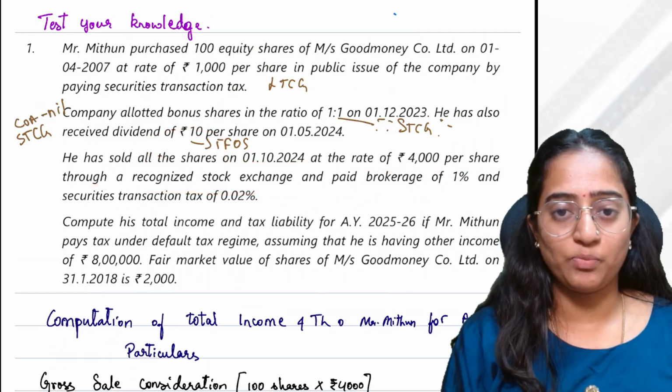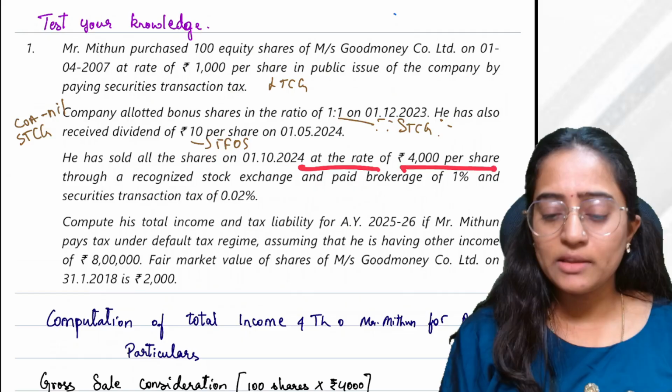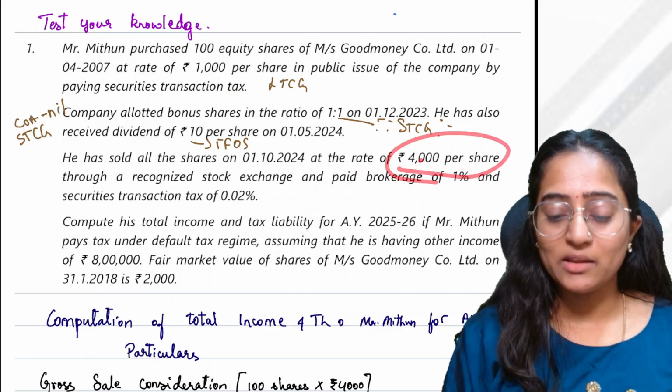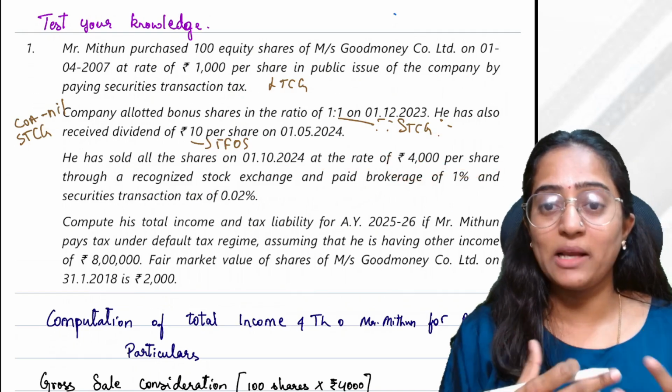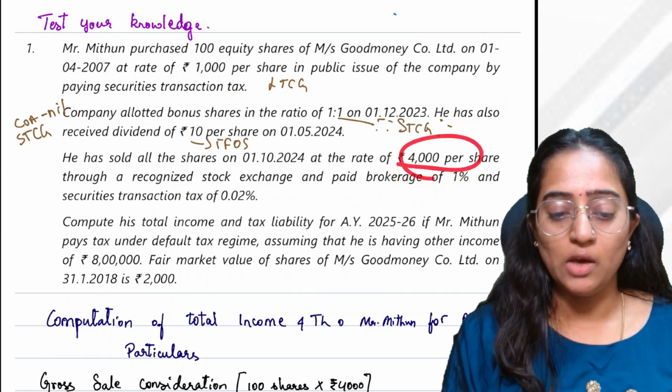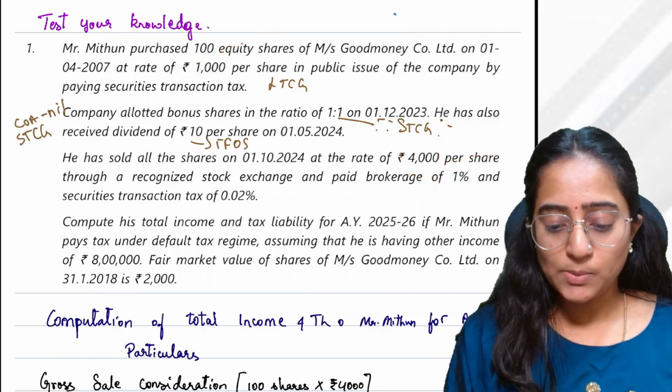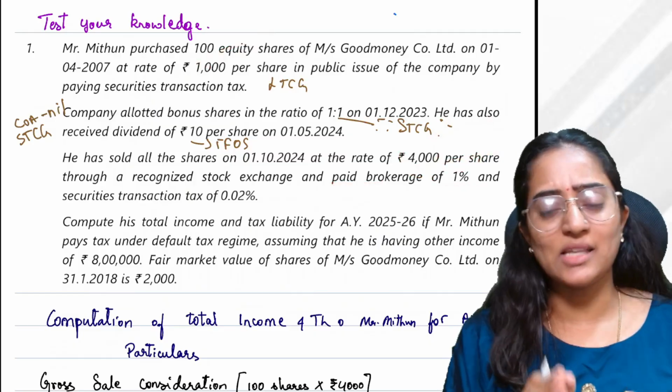At the rate of how much? 4,000 per share. What do I mean by at the rate of 4,000 per share? The sale price, sale consideration, is 4,000 for this total of 200 shares. Now, he has paid brokerage of 1%. However, it is allowed as expenses.